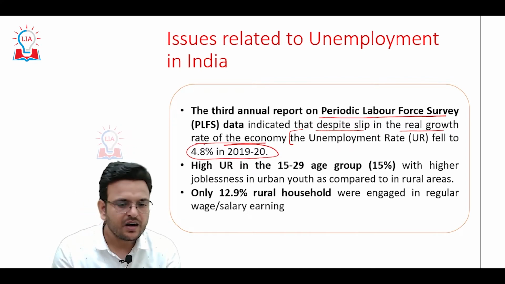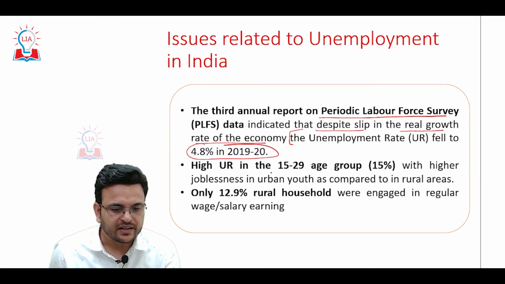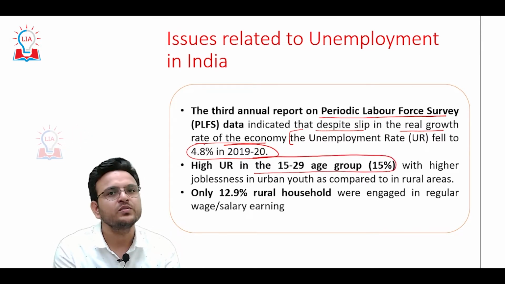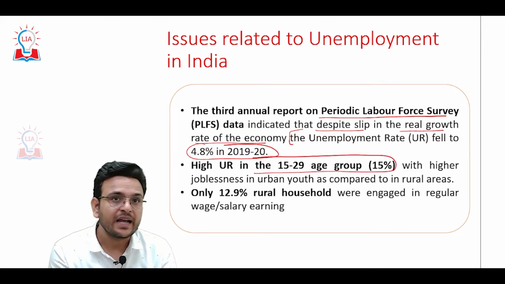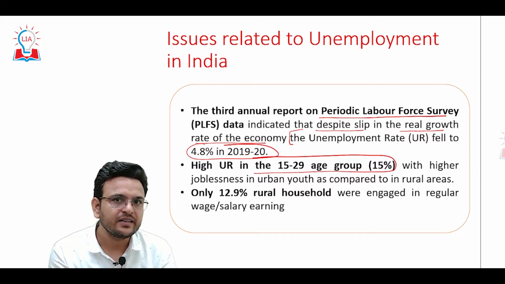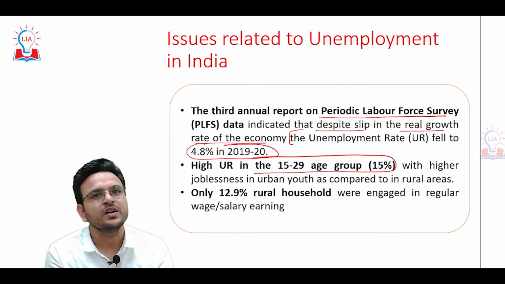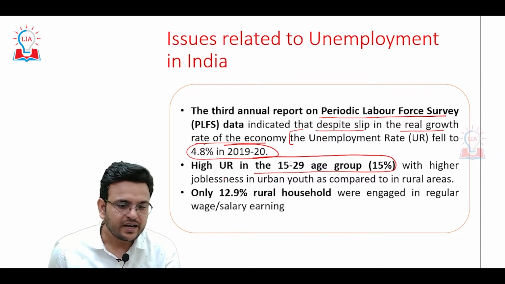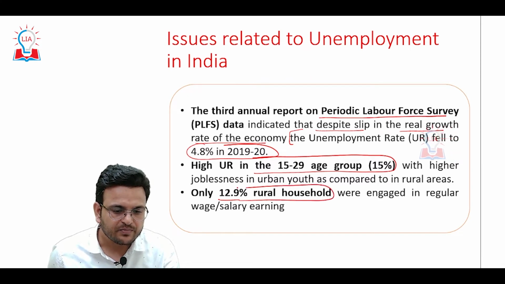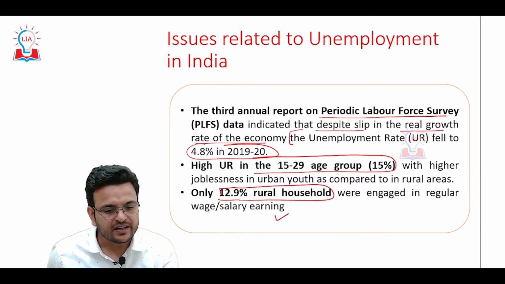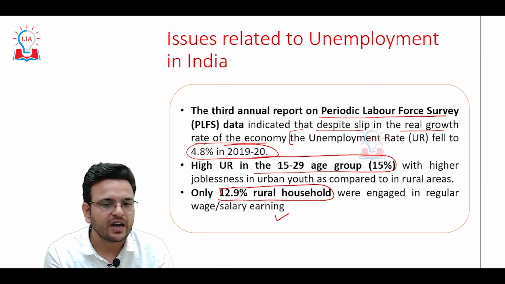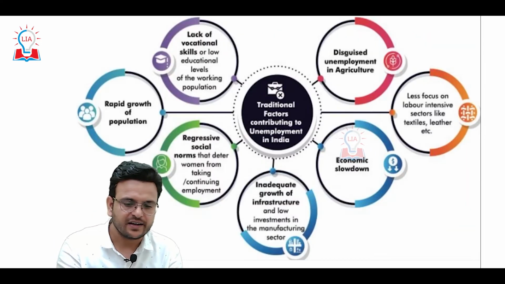In India, there is high unemployment among the 15 to 29 age group, that is 15%, and this unemployment rate is higher in urban areas as compared to rural areas. In rural areas, one issue is that only 12.9% of people are engaged in salaried or regular work. So these are some issues we have regarding unemployment in India.